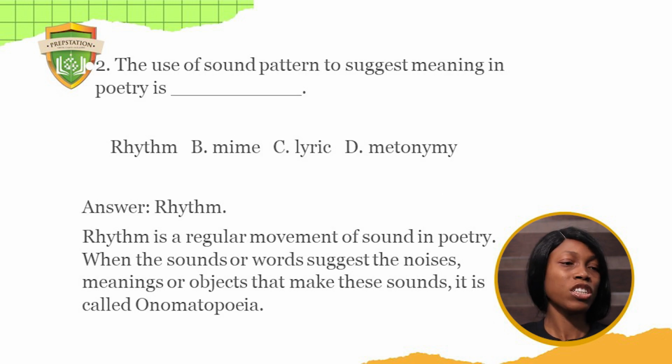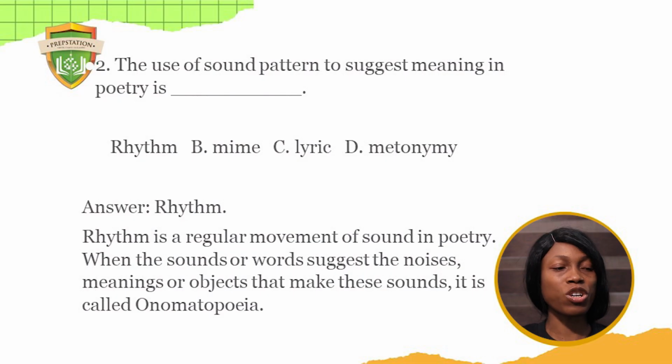Question 2. The use of sound patterns to suggest meaning in poetry is A, rhyme, B, mime, C, lyric, D, metonymy. So let's look at these options. Obviously, it cannot be mime because mime is a type of play that does not make use of words. The actors and the characters, they just act. And it's not lyric. Neither is it the metonymy.